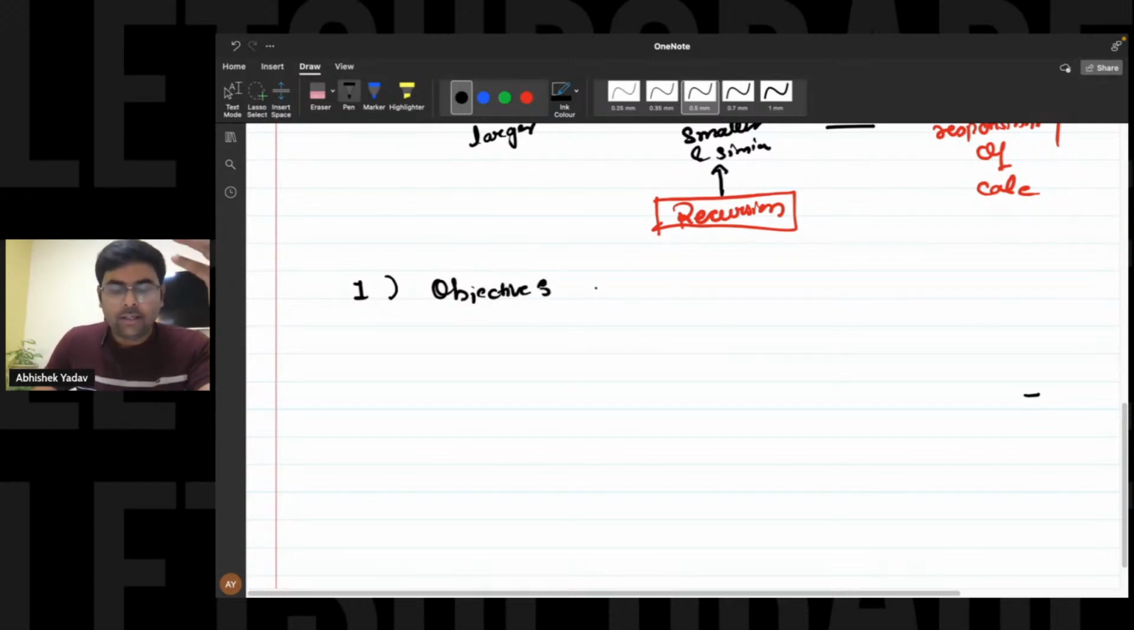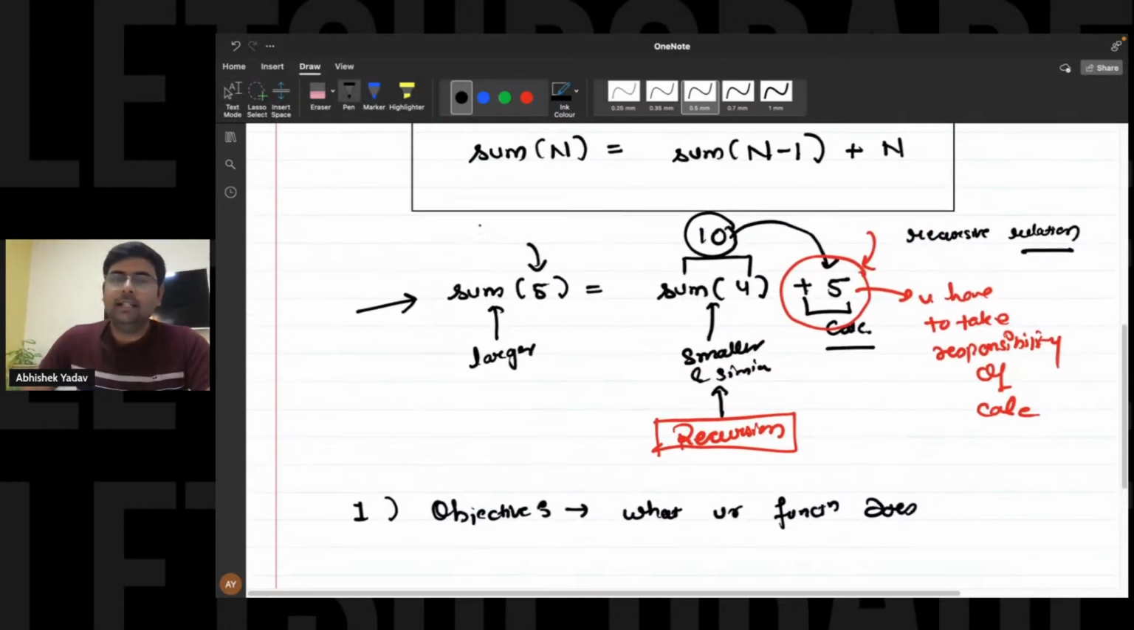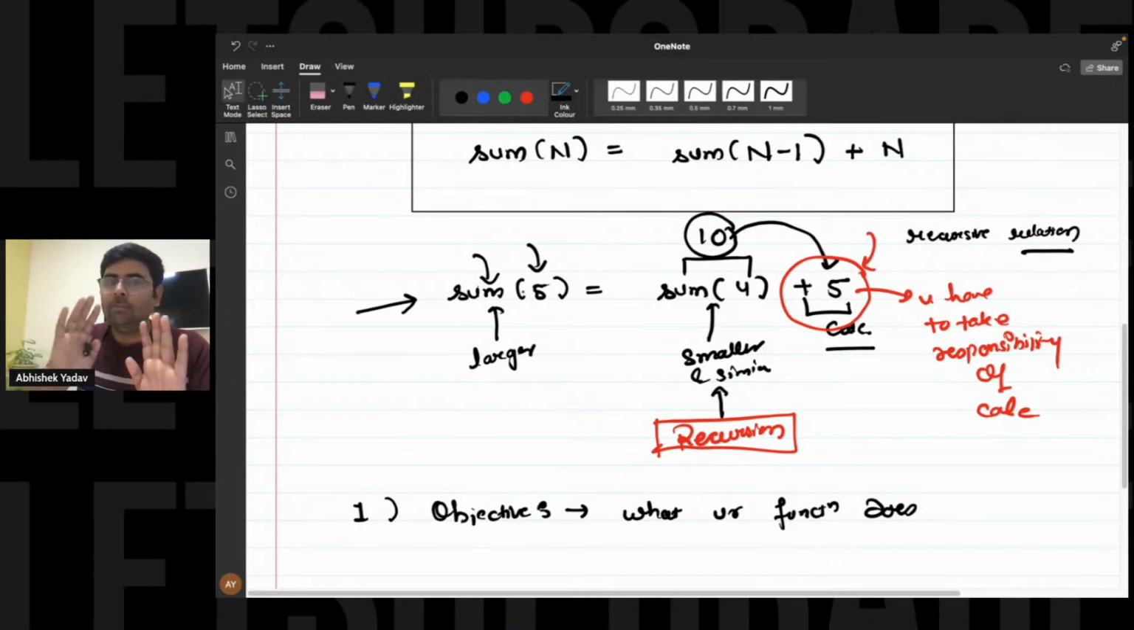Objective is what you want to achieve from the function. That is what your function does, right? So before writing the recursion code, you should be very clear with your recursion function, what you want to achieve or what your function does. Here you can see, guys, this function sum is calculating the sum from 1 to n. This objective is very clear in my mind, right?